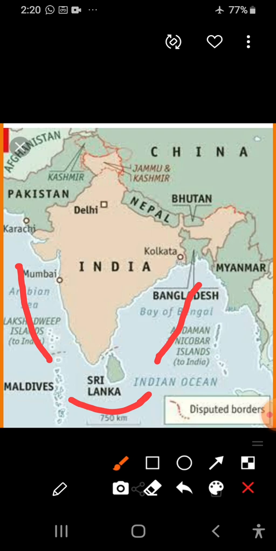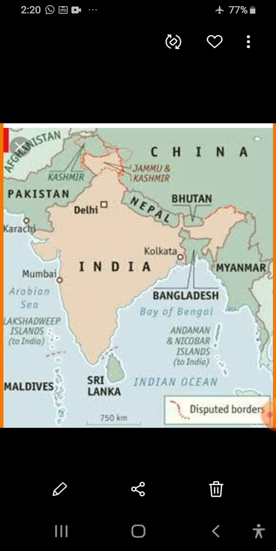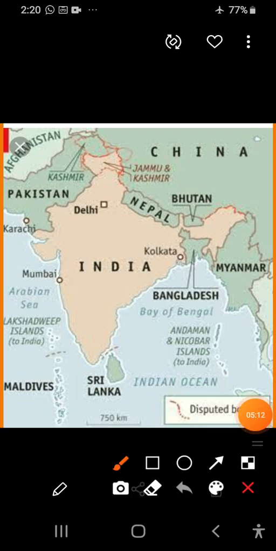In the middle is India, our country India, surrounded by water on three sides. And here just see the Bay of Bengal to the east and the Arabian Sea.